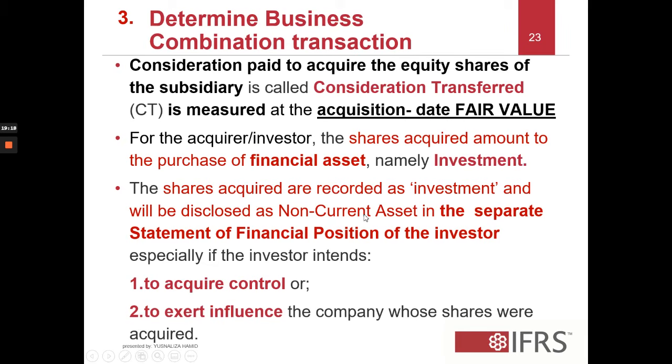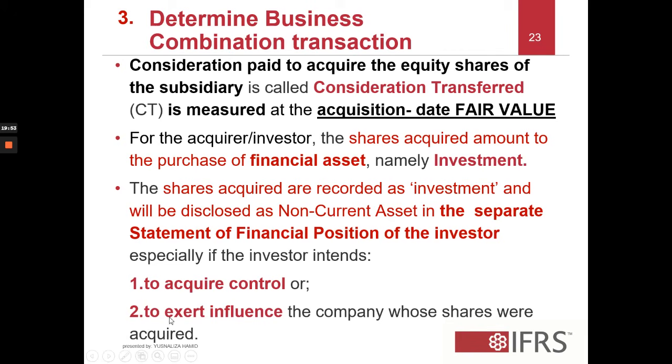However, the shares acquired are recorded as investment and will be disclosed as a non-current asset in the separate statement of financial position of the investor, if the investor intends to acquire control. So it will be disclosed in the statement of financial position of the company that acquires the control.